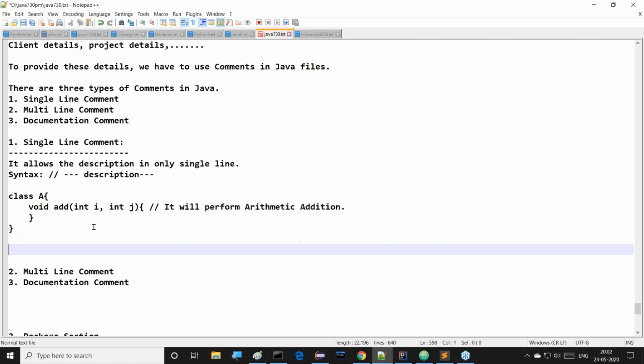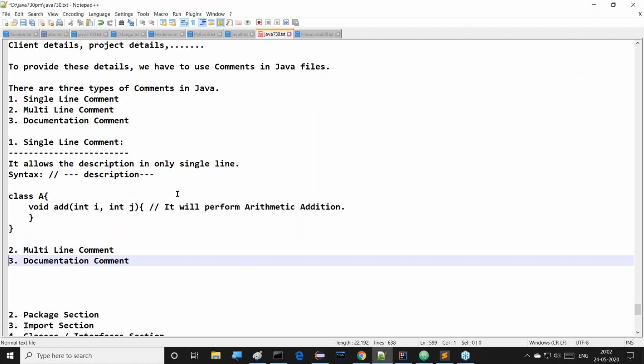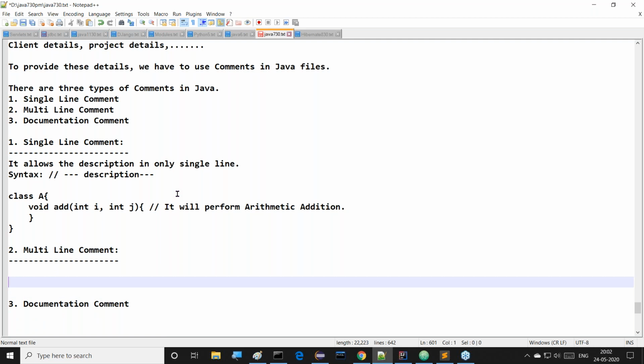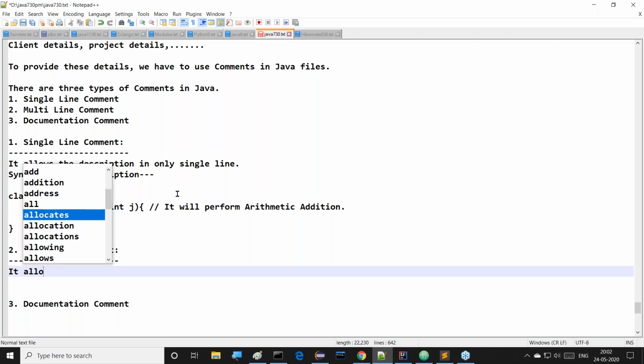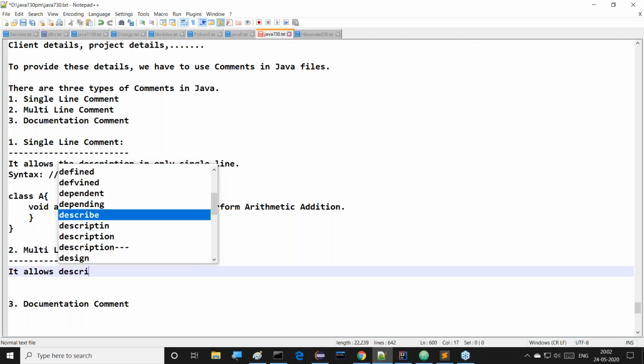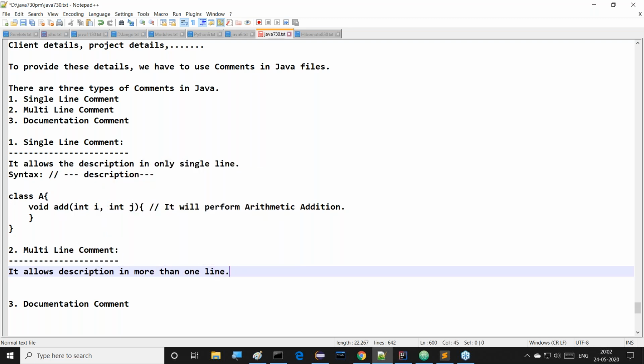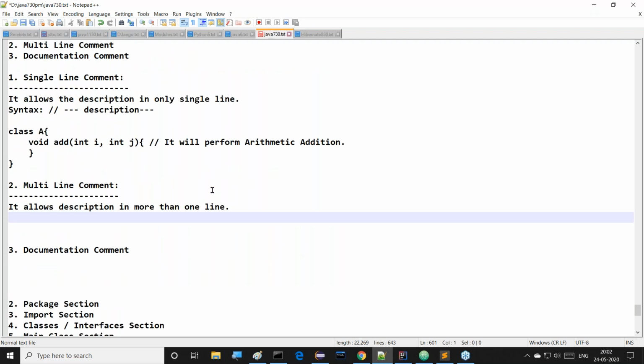Next, after this, let us understand the multi-line comment. What exactly is the purpose of the multi-line comment? Observe this clearly. It allows the description in more than one line. Guys, all of you observe this clearly: it allows the description in more than one line.